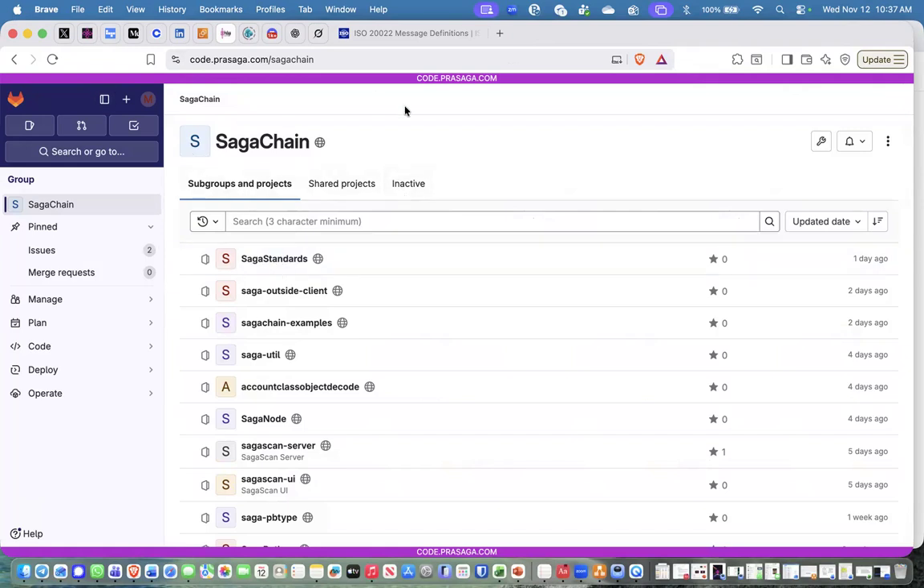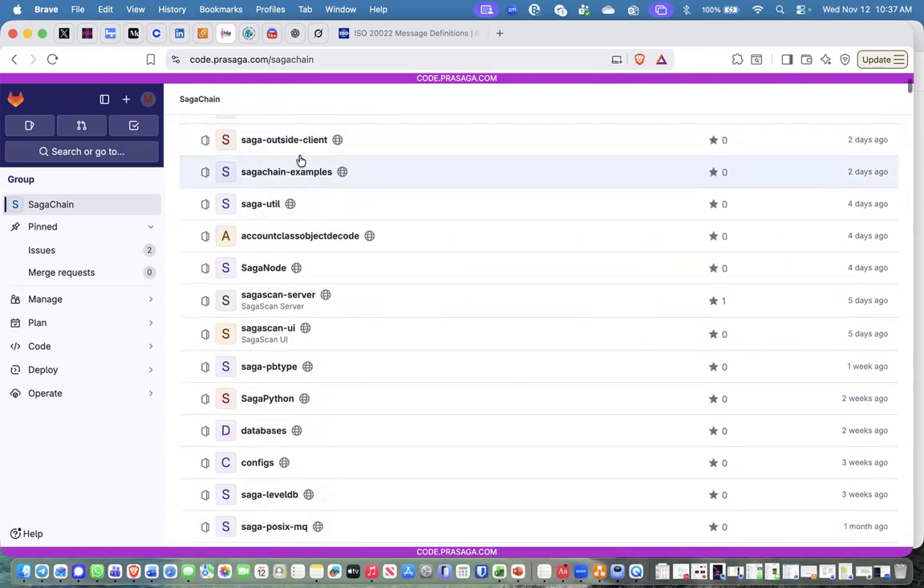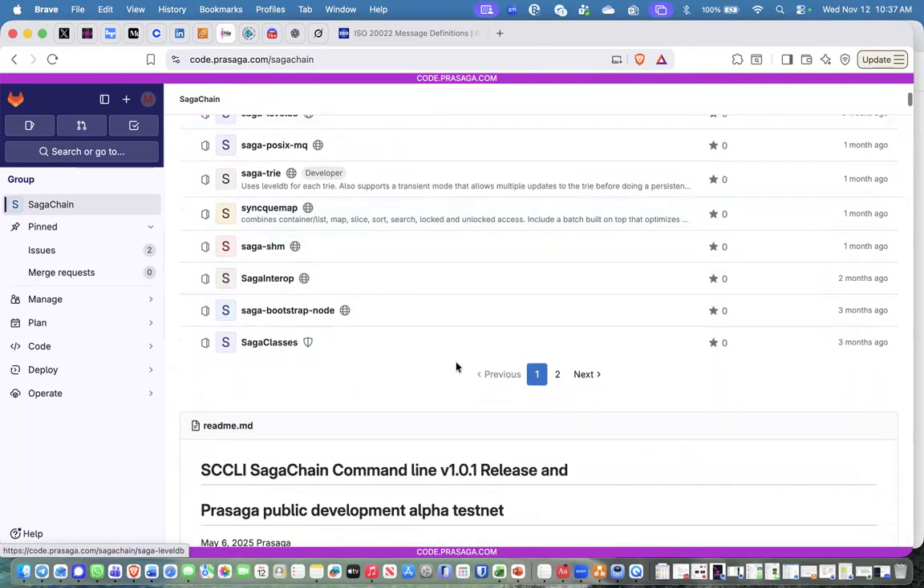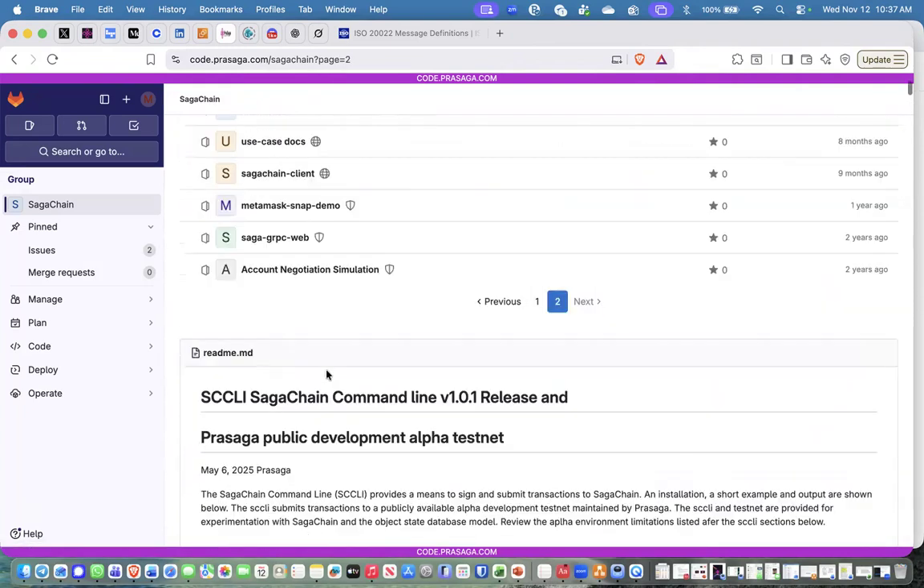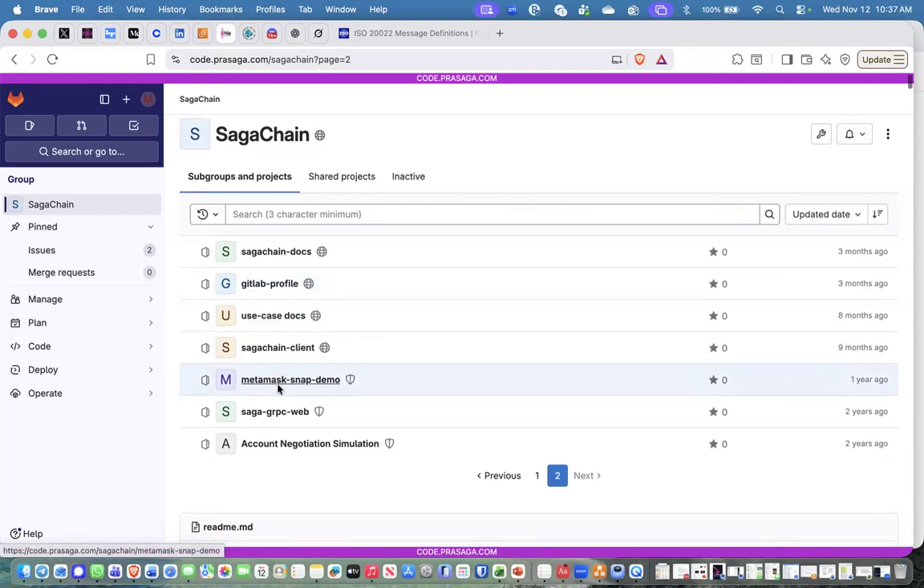Now that we're here, we'll start out at SagaChain, the overall repository. It is code.prasaga.com/SagaChain. Go there, look at it, please. Saga standards, outside client. You can see we have all of our code in here since we started writing it somewhere around February of 2022. I think a little before that, Dave did some things, but this code really started, we started implementing or building the code in February of 2022.